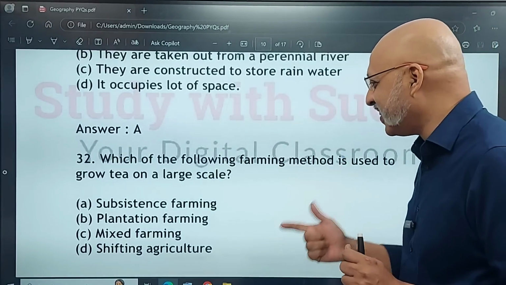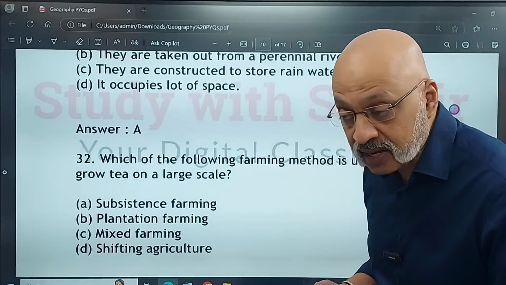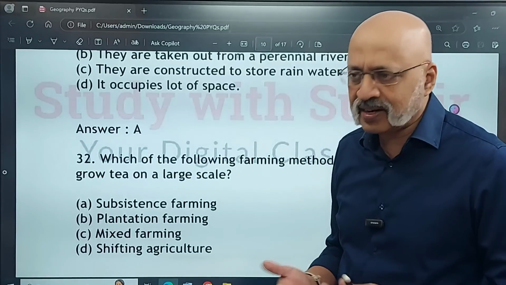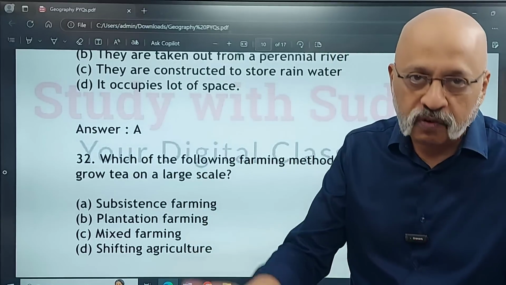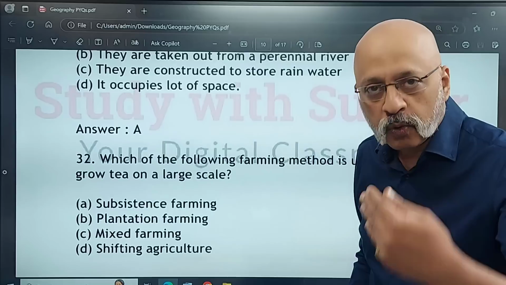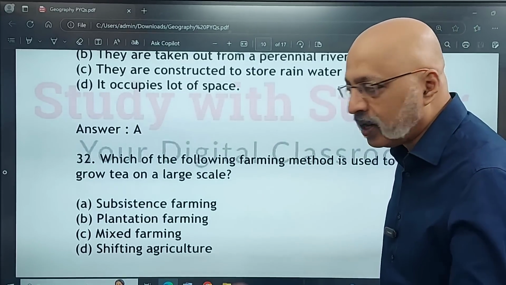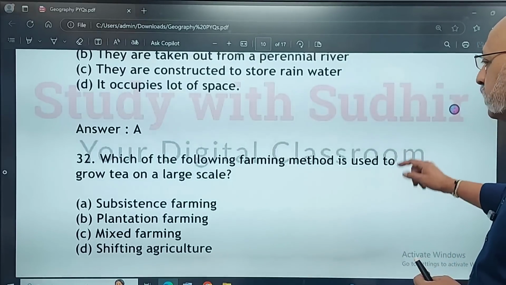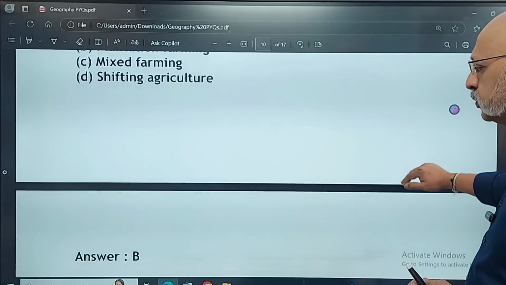Subsistence farming, plantation farming, mixed farming, or shifting agriculture. So we are talking about tea. As I said, many of you would be leaving out the agriculture chapter. I understand completely, there's just too much to recall. But you would need to remember this, because why would you want to give away 1 mark in charity? So ensure that you know these basic facts about whether it is tea, cotton, sugarcane, rice, wheat, pulses, oilseeds, jute, etc. सबके बारे में थोड़ा पढ़ के जाओ. So, which of the following farming methods is used to grow tea on a large scale? The correct answer is option B.